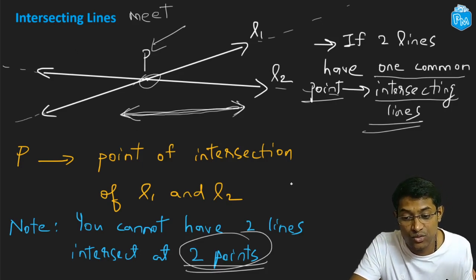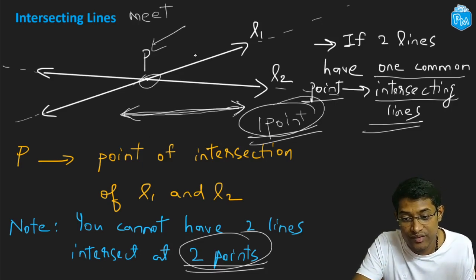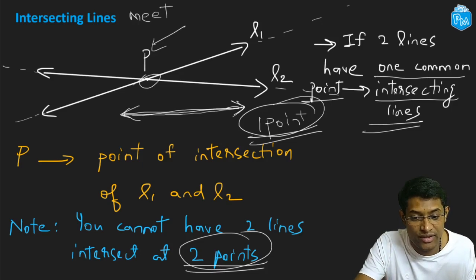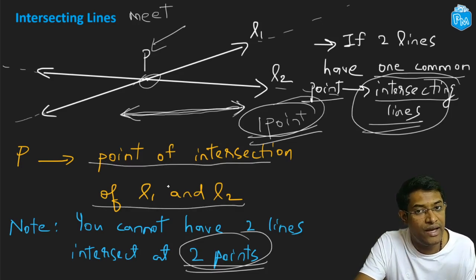Two lines can only meet at one point. They cannot meet at 2 points in case they are meeting. We can have lines which don't intersect at all also. We'll see that soon. Therefore, L1 and L2 in this case, because they have one common point, are called intersecting lines, and point P is called the point of intersection of L1 and L2.